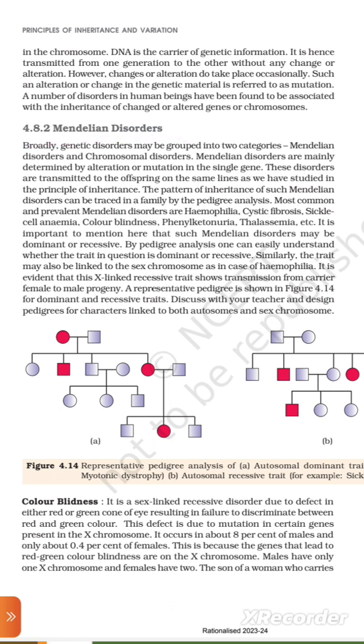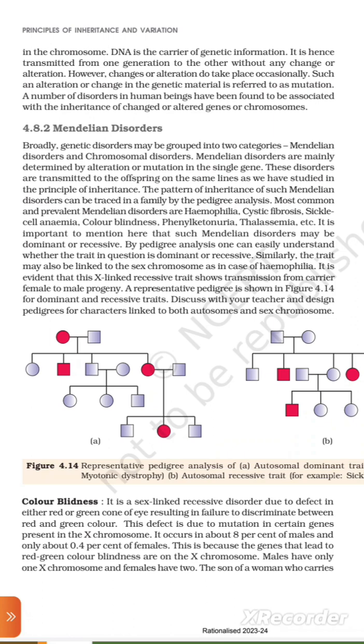4.8.2 Mendelian disorders. Broadly, genetic disorders may be grouped into two categories: Mendelian disorders and chromosomal disorders. Mendelian disorders are mainly determined by alteration or mutation in a single gene. These disorders are transmitted to the offspring on the same lines as we have studied in the principles of inheritance. The pattern of inheritance of such Mendelian disorders can be traced in a family by pedigree analysis. Most common and prevalent Mendelian disorders are hemophilia, cystic fibrosis, sickle cell anemia, color blindness, phenylketonuria, thalassemia, etc.